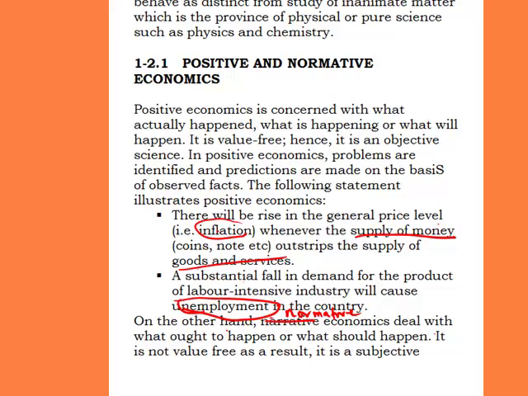It is not value free. As a result, it's a subjective economics. It means normative economics is not value free. It's subjective. It's biased because it is not premised on fact. Normative economics is not based on fact. It's not value free because any assumption made under normative economics is not substantiated. So that is why we call it normative economics as opposed to positive economics.